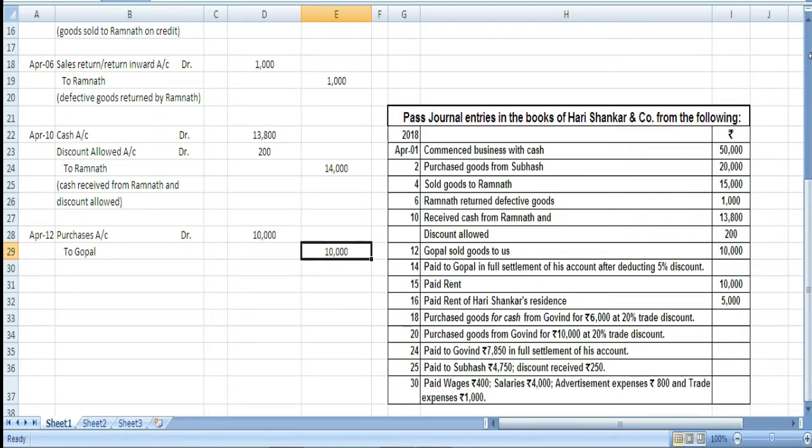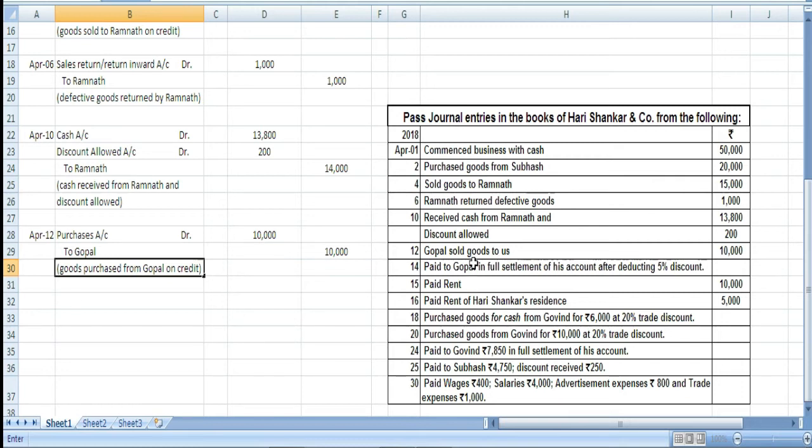Now what we are going to write as narration: goods purchased from Gopal on credit. If you don't want to write credit, it is okay, but we can differentiate that these are for cash and these are for credit. So writing just one extra word should not trouble you.